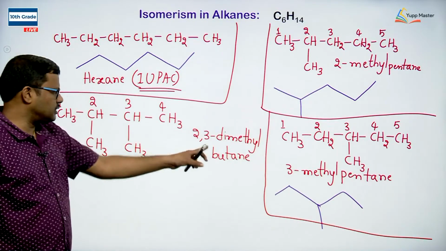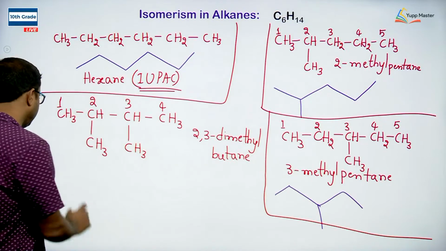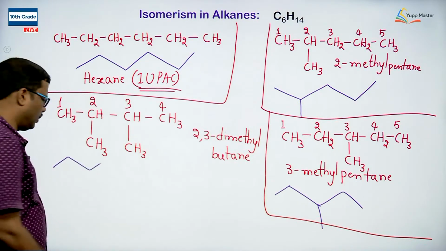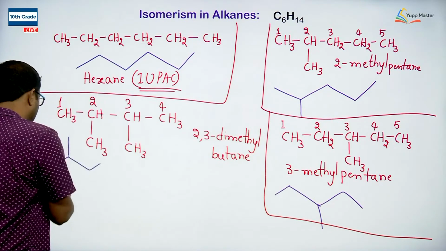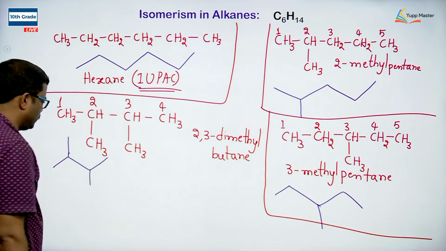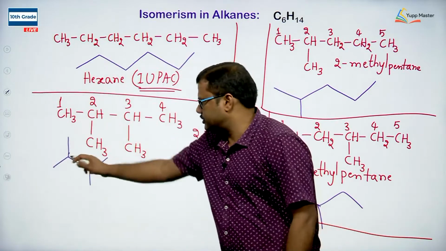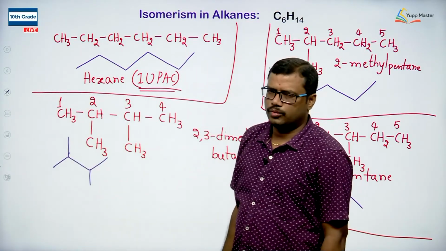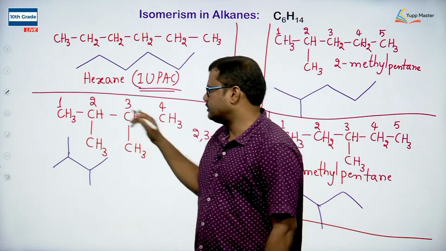We can represent this molecule in a zigzag fashion. Arrange the 4 carbons in a straight chain, take one carbon as a substituent, and then the other carbon also as a substituent. So, this is how we can represent this molecule: 4 carbons in a straight chain, at second position one methyl, at third position one methyl group. This is how we arrange the 4 carbons and these 2 carbons as substituents.